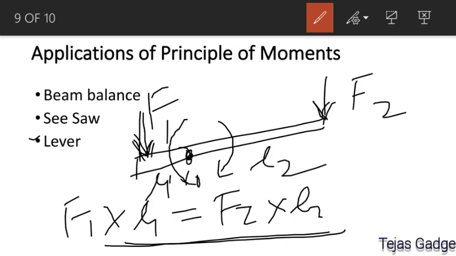When F1 is applied downward, it creates an anti-clockwise moment. To balance it, F2 should be applied downward at the other end to create a clockwise moment. These balance each other and serve the purpose of equilibrium. Getting this? Okay, we will stop here now.